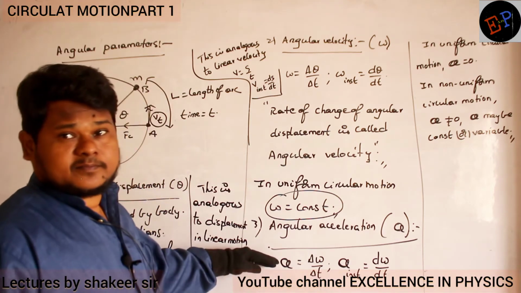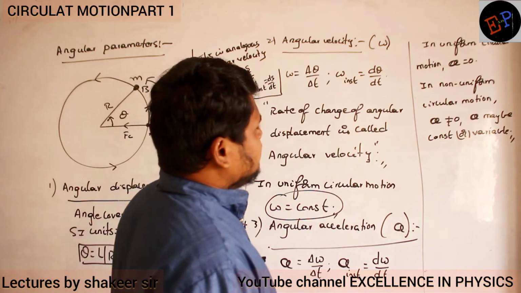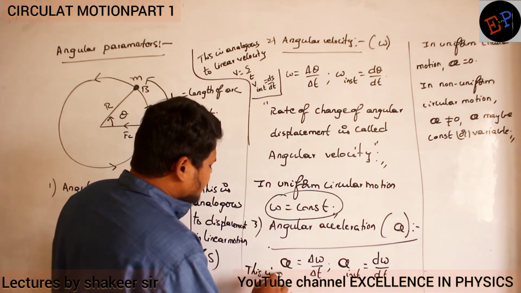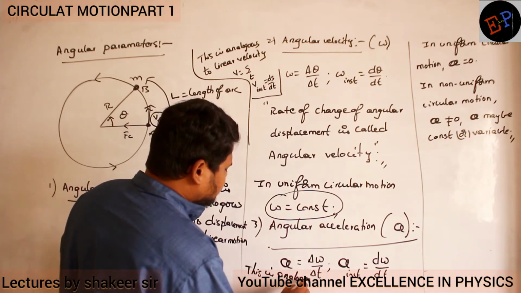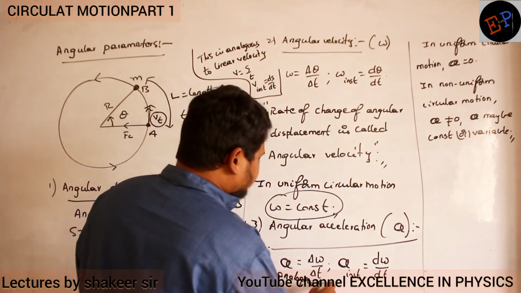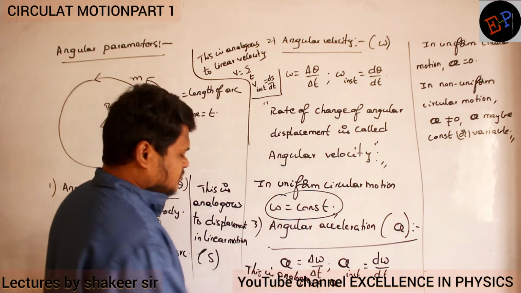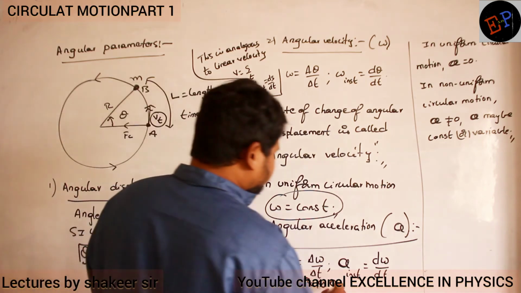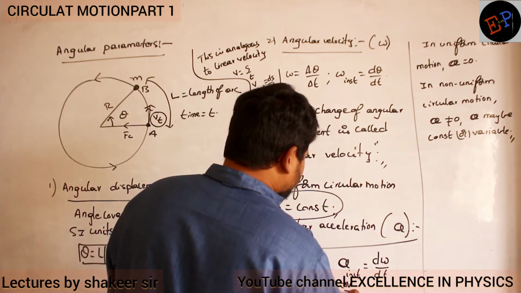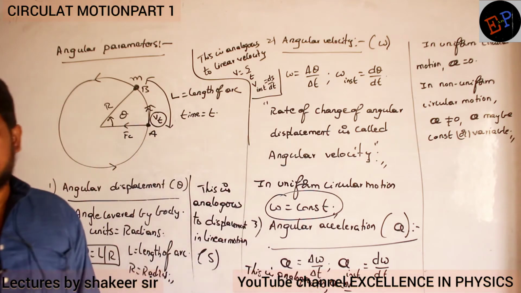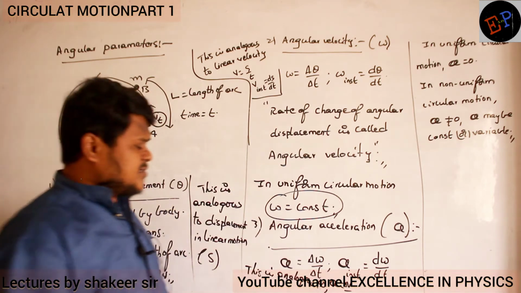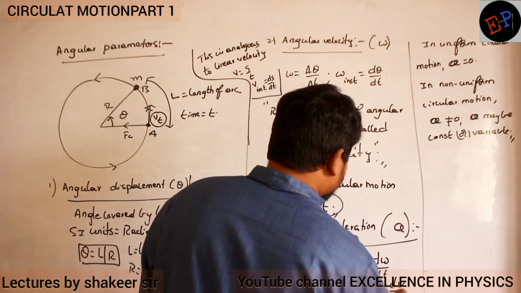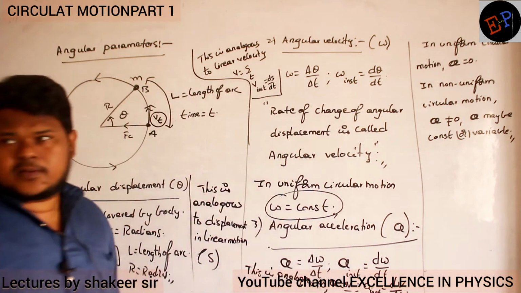We cannot write. So this is comparable with what? This is analogous to angular acceleration. Linear acceleration formula: change in velocity by time, delta v divided by delta t. Instantaneous acceleration is dv divided by dt. Okay?